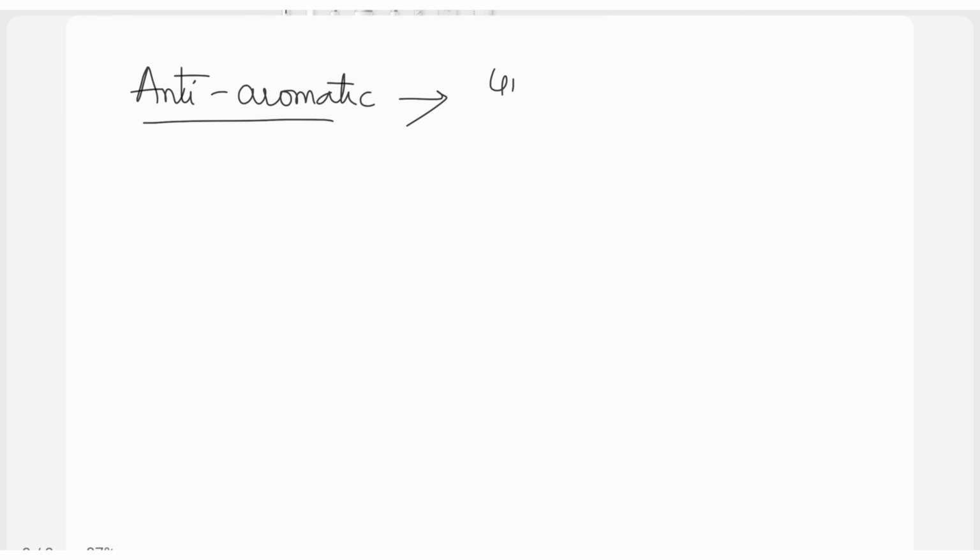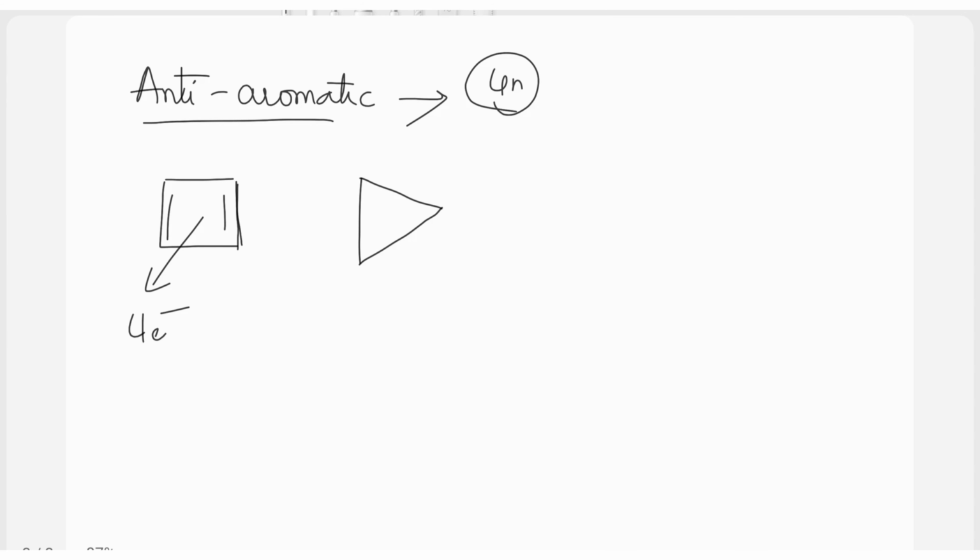Whichever has 4n pi electrons in them will behave like anti-aromatic compounds. So this is the cyclic ring with 4 carbons and alternate pi electrons. This has 2 pi bonds, which is equal to 4 pi electrons. There could be ionic species also among the anti-aromatic compounds, with a 3-membered ring, 1 pi bond and 1 negative charge. So this also indicates 4 electrons in it. And then we have a 5-membered ring with 2 pi bonds alternately and the positive charge. So this also is equal to 4 pi electrons inside the ring.